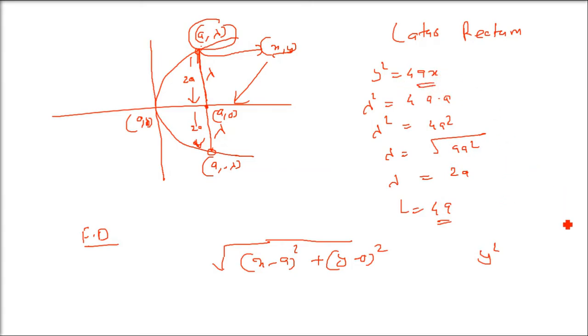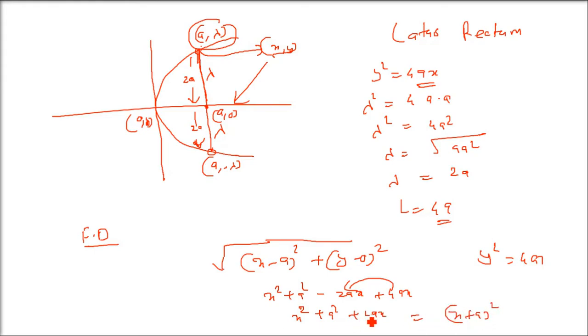Now y square we can put it as 4ax. In place of y square we can always put 4ax, we know the equation now. So we will put it, I am opening x minus a whole square and then I am putting y square as 4ax. So what do you get? X square plus a square minus 2ax plus 4ax. So this will be x plus a whole square, which is under root. So what do you get? You get x plus a. So this x plus a is the distance of any point on this parabola from the focus.